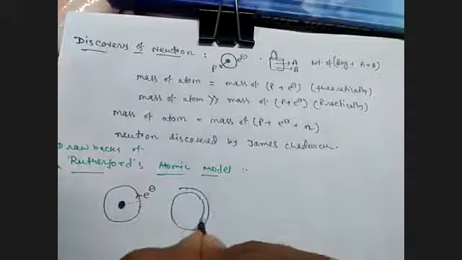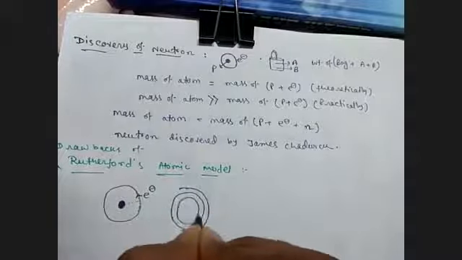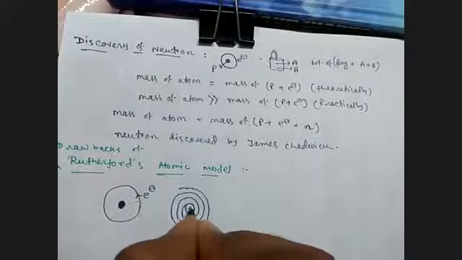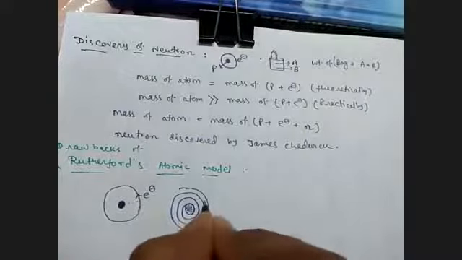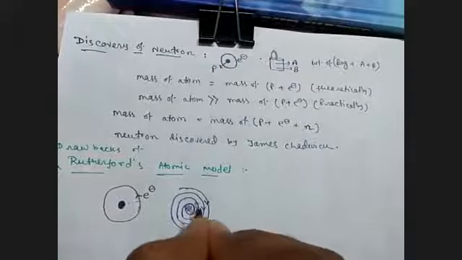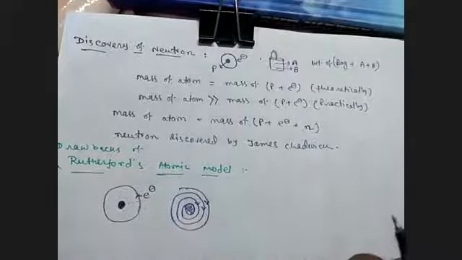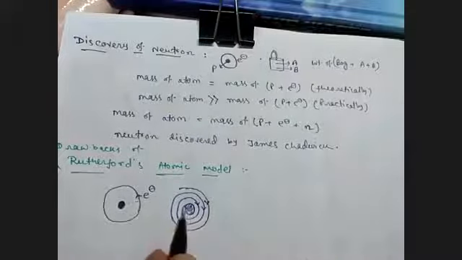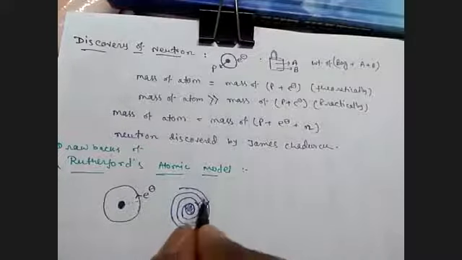Because the electron is losing its energy continuously, at the end the electron will collapse into the nucleus. This makes the structure of an atom unstable.